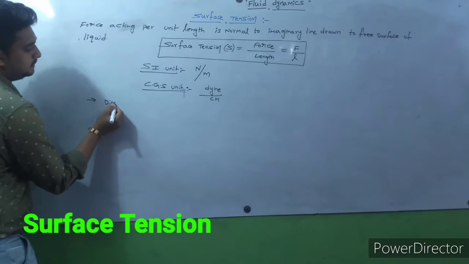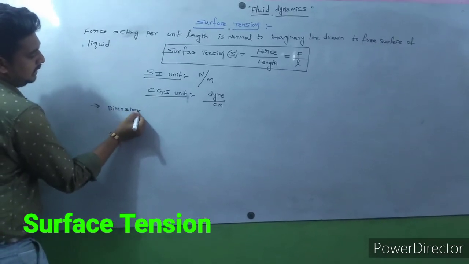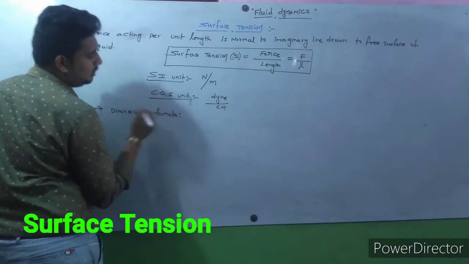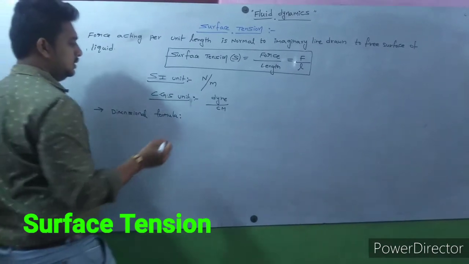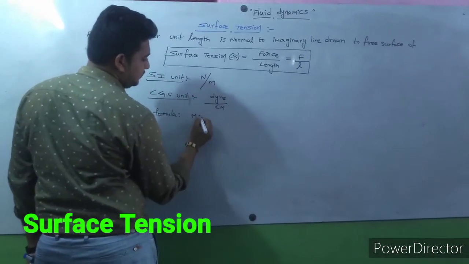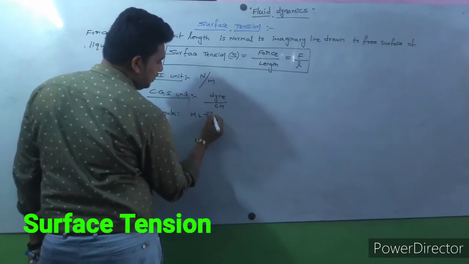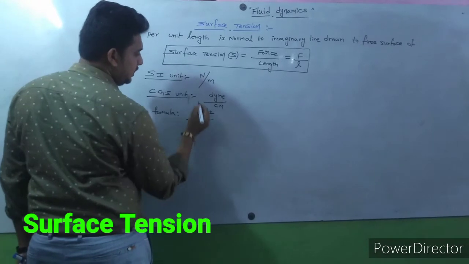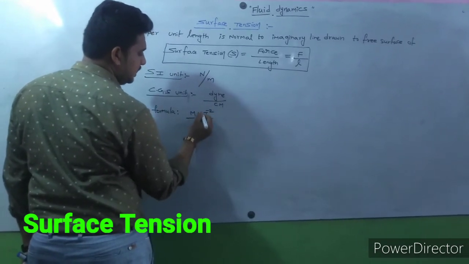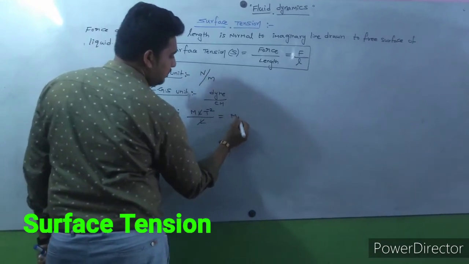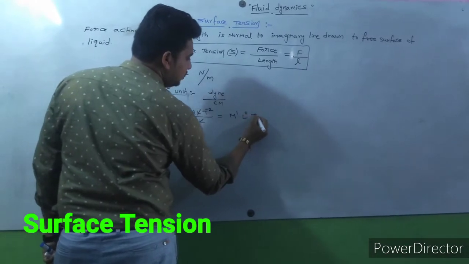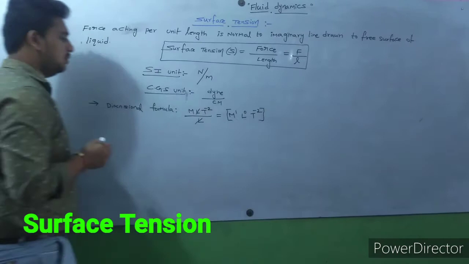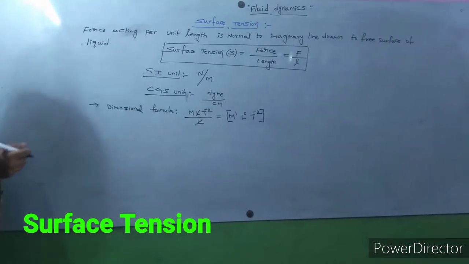So next, dimensional formula. M L T power minus 2 by meter, meter means L, so this L is going to be cancelled. M power 1, L power 0, T power minus 2. So this is the dimensional formula for surface tension.